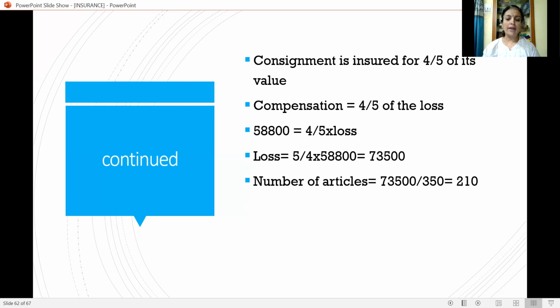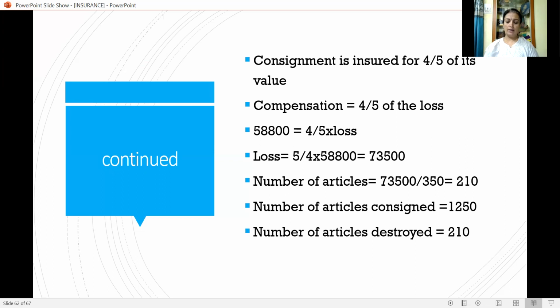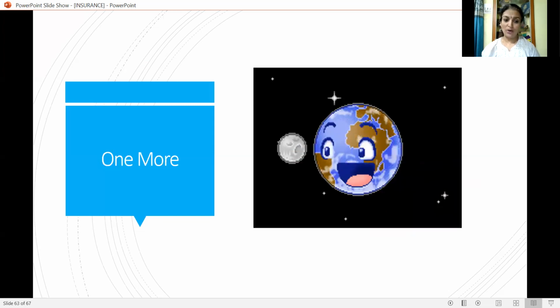So if you divide the total loss by the cost of each article, you will get the articles destroyed. Number of articles destroyed is 210. Number of articles consigned is 1,250. Number of articles destroyed is 210. I hope you have understood how the problem is being solved.